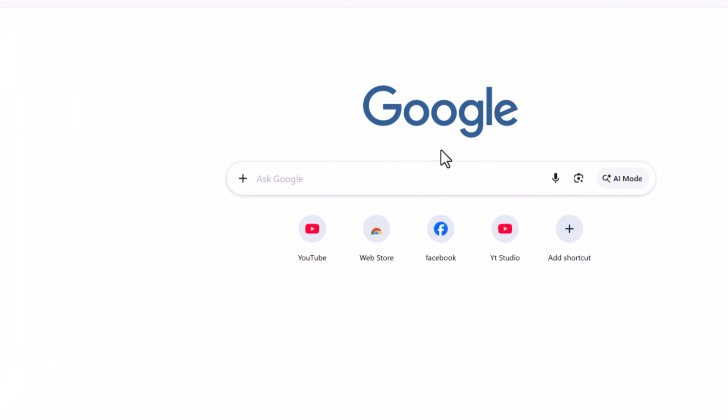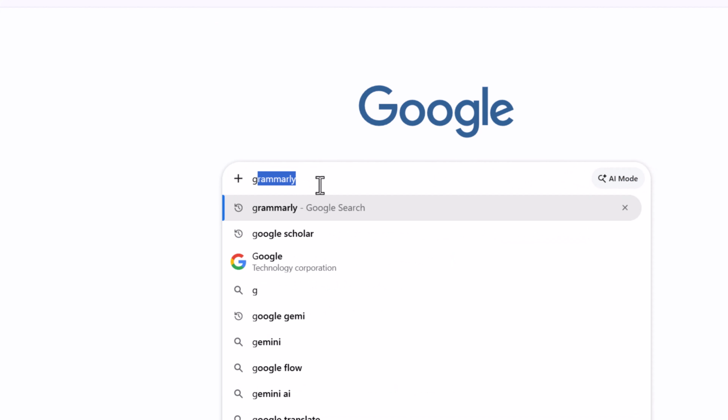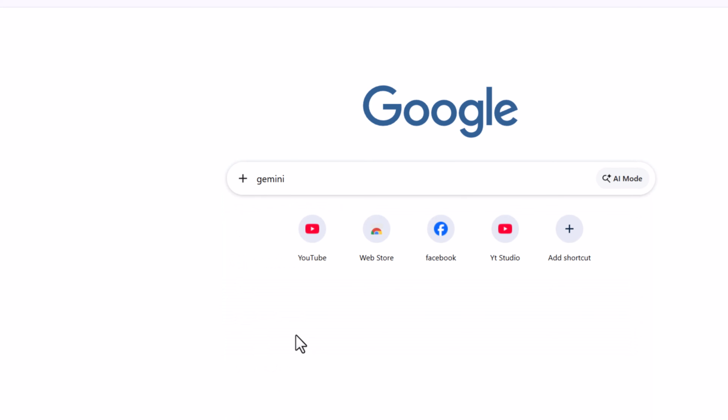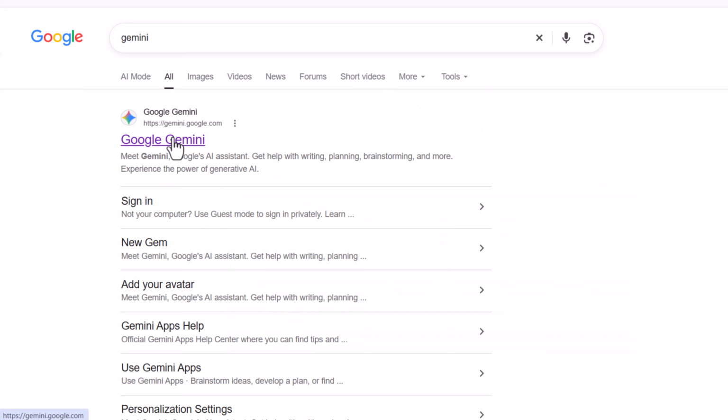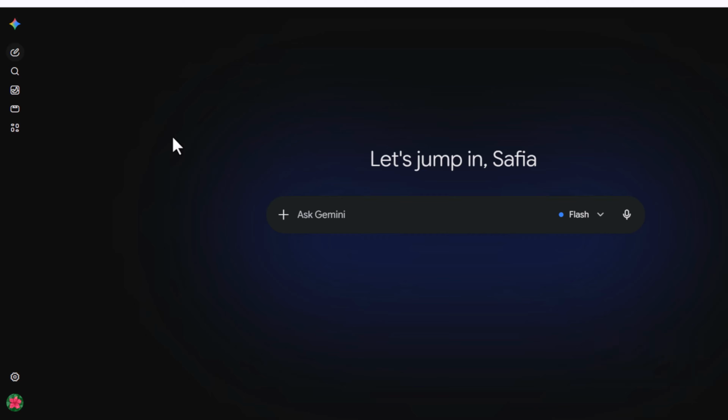Tool 2, Gemini AI. Now let's test Gemini AI using exactly the same research topic. Our topic is Impact of Social Media on Youth. Instead of giving Gemini multiple prompts, let's see what happens when we use one comprehensive research prompt.